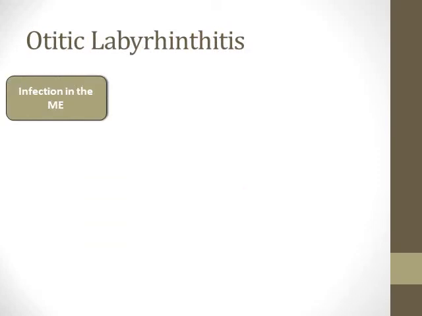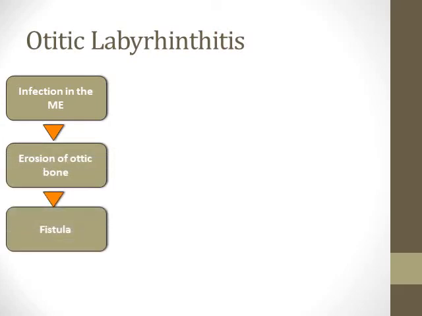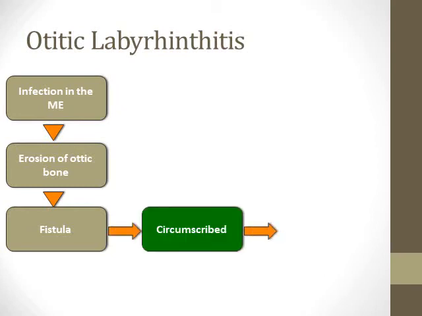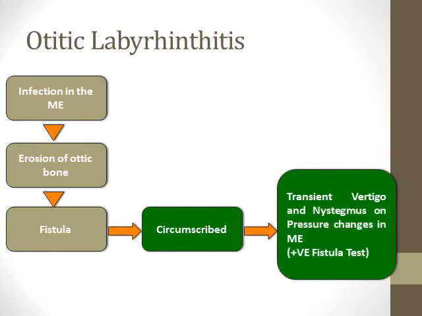For otitic labyrinthitis, usually it starts as an infection in the middle ear. This infection in the middle ear causes erosion of the otic bone if it spreads medially. This erosion of the otic bone eventually will cause an opening in the otic bone. This opening is a fistula communicating between the middle ear and the perilymph in the inner ear. This is the stage we call circumscribed labyrinthitis. Here the patient will complain of transient vertigo with nystagmus.